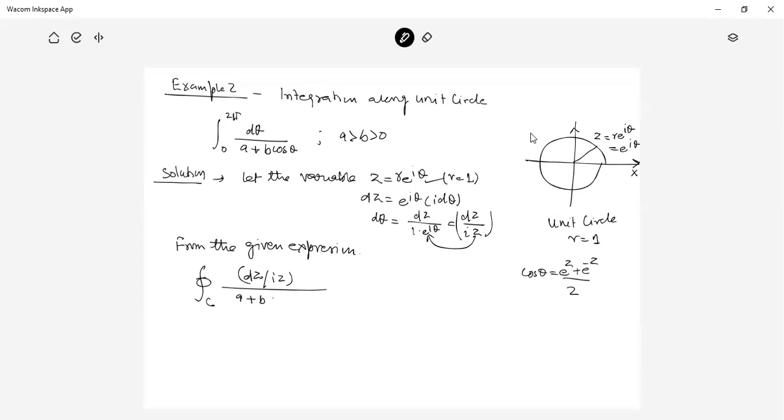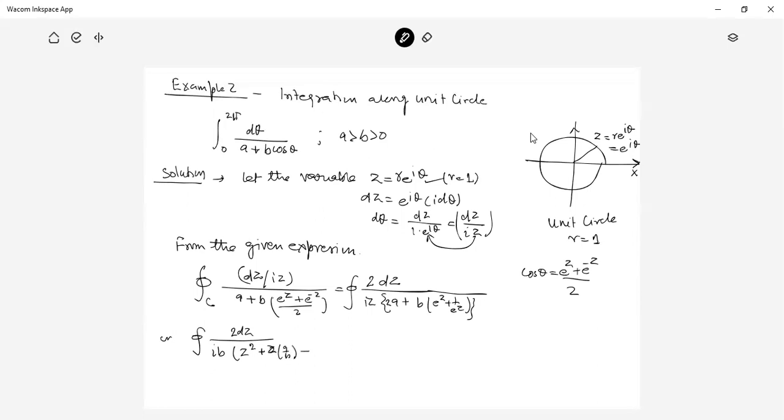So this becomes dz over 2iz times (a plus b(z plus 1/z)/2), which is 2 dz upon ib, if you take common, (z squared plus 2za by b plus 1).